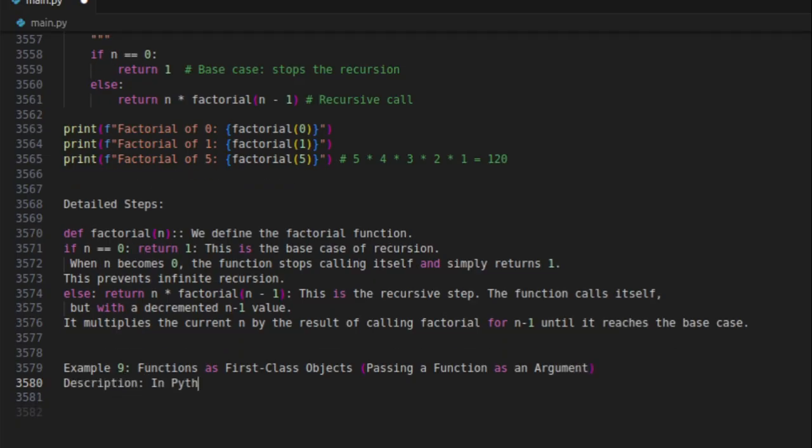Example 9: functions as first-class objects, passing a function as an argument.